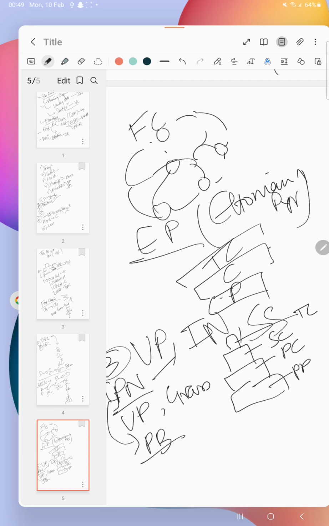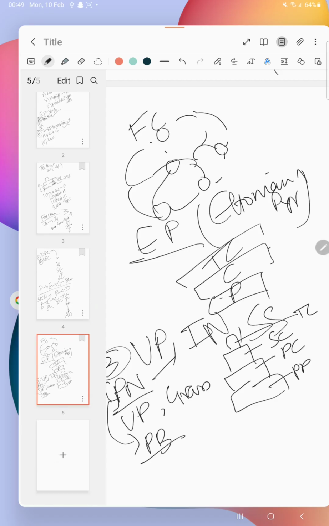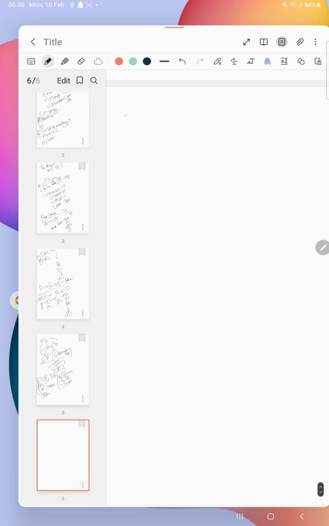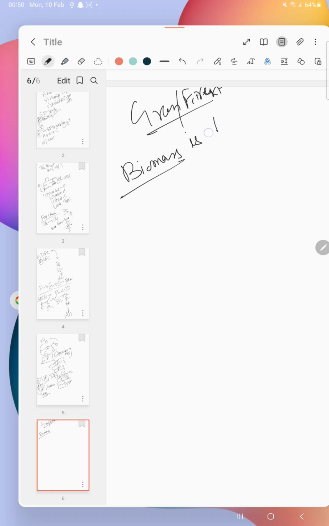So in grassland and in forest, there is a gradual decrease in biomass. As the levels increase, the biomass decreases.